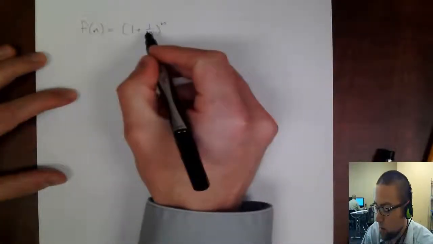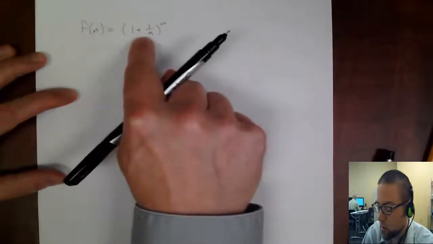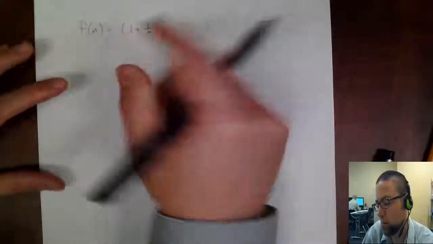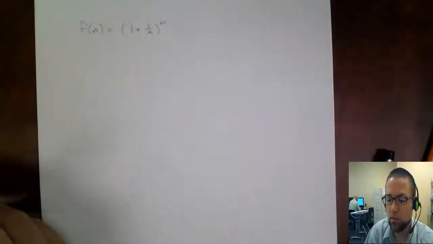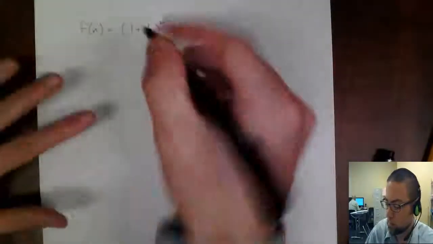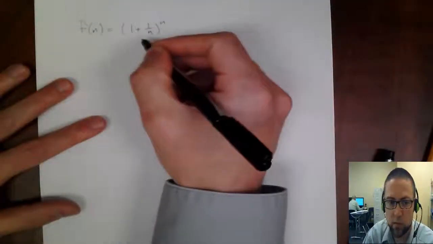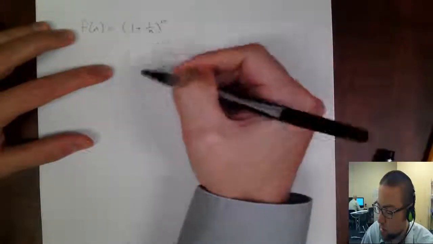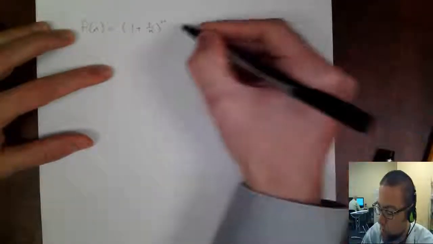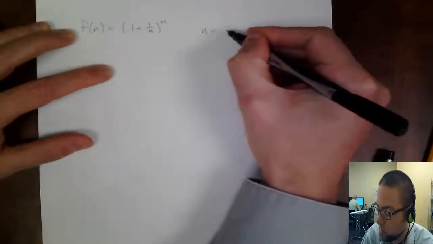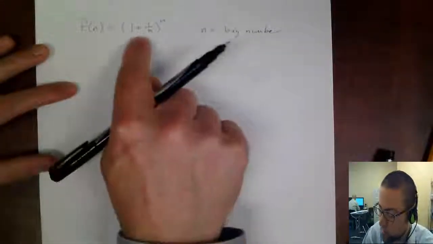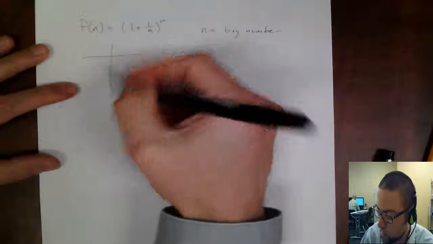So this function crops up a lot in economics, where money grows, and also in biology, where things multiply, right? So the number of animals grows, and the number of bacteria grows exponentially this way. So I want to look at this and figure out what the value of this function is as it gets really, really big, so when n equals a big number. Okay, so let's try a couple of numbers. Let's make our table of values.